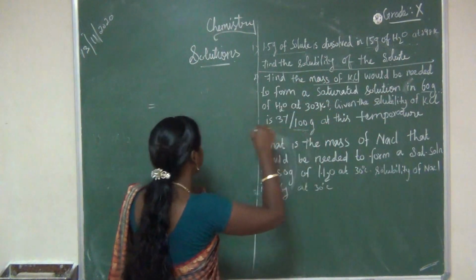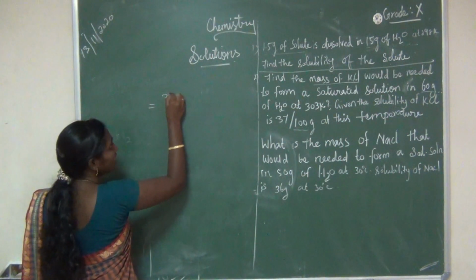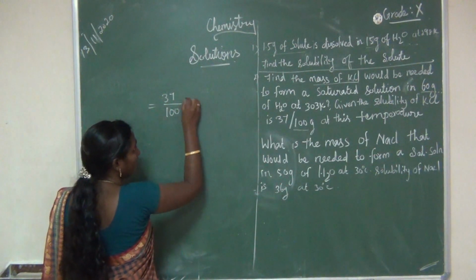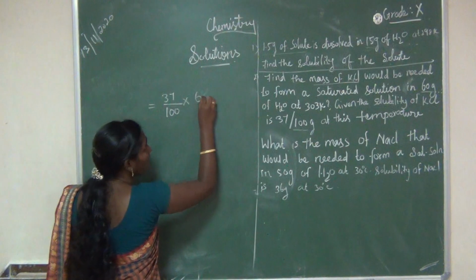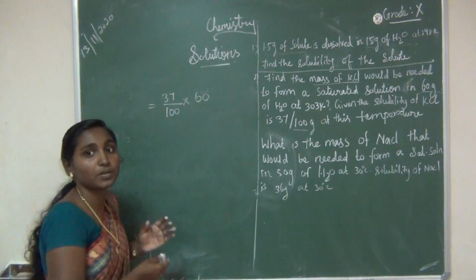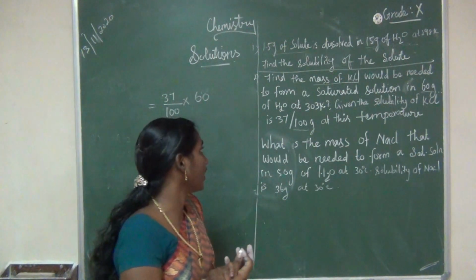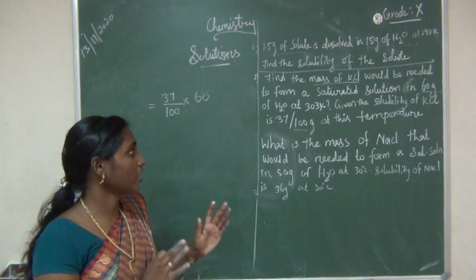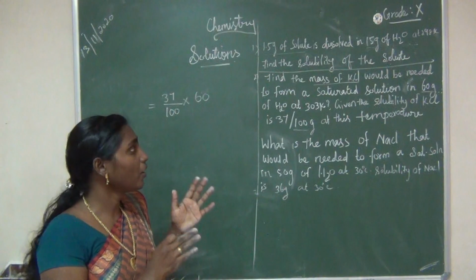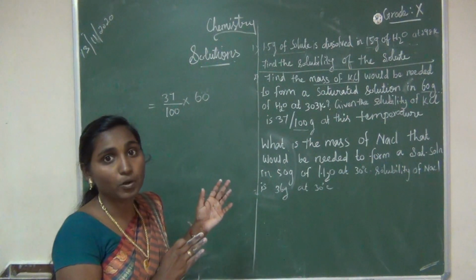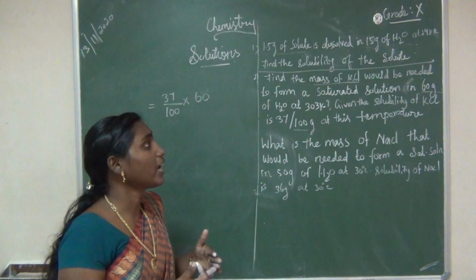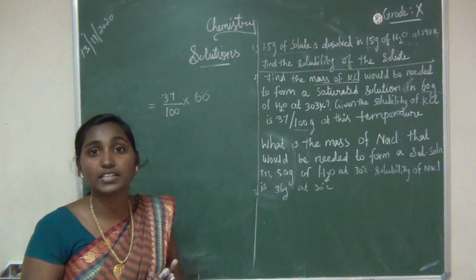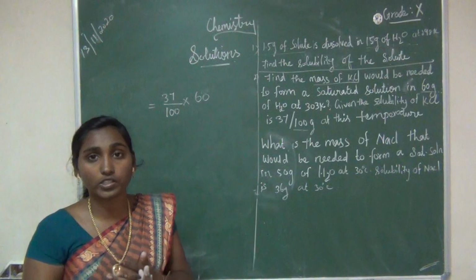Okay, is equal to 37 divided by 100. Therefore, 60 gram of water can dissolve how much gram of potassium chloride? Have you understood? Here you no need to mention any formulas. Simply we are going to find out 100 gram of water can dissolve 37 gram of potassium chloride, means 60 gram of water can dissolve how much gram of potassium chloride. That only we are going to find out.